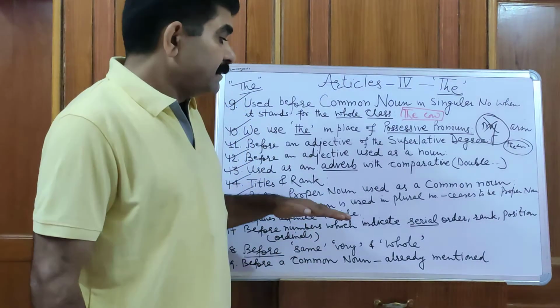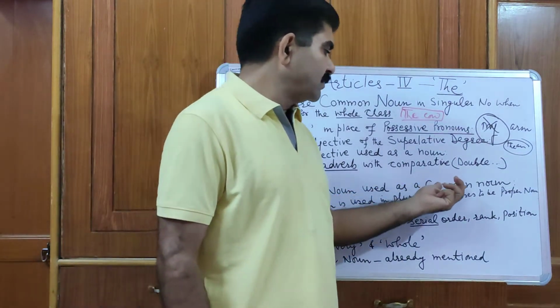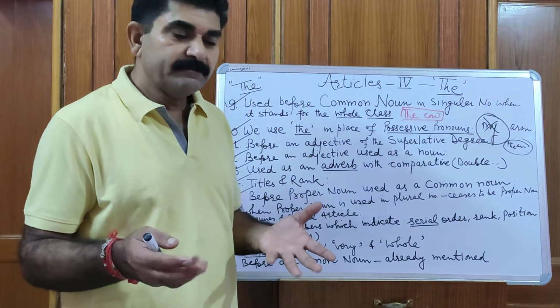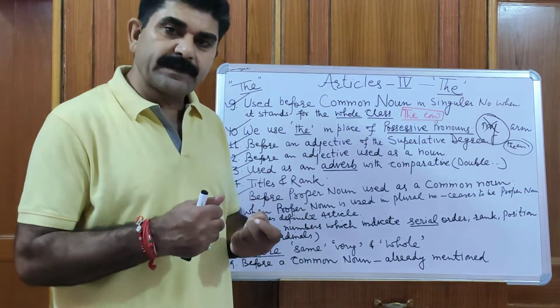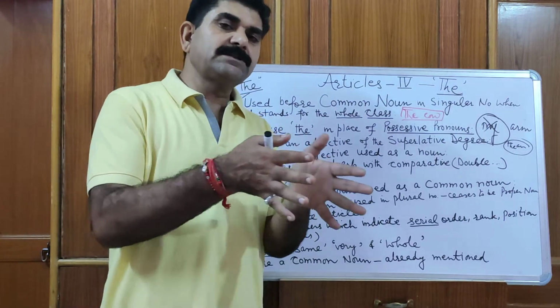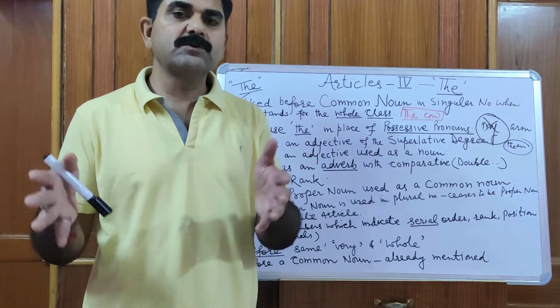Okay, but we can use these proper nouns as common nouns. Any person who plays well, who is a master of cricket, can be Sachin Tendulkar. It means the quality that Sachin Tendulkar possesses can be possessed by anyone who is a good player of cricket.